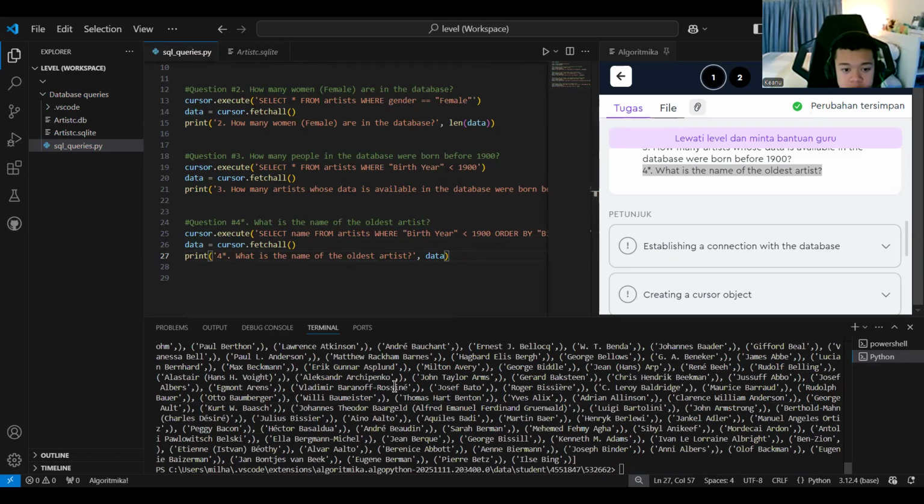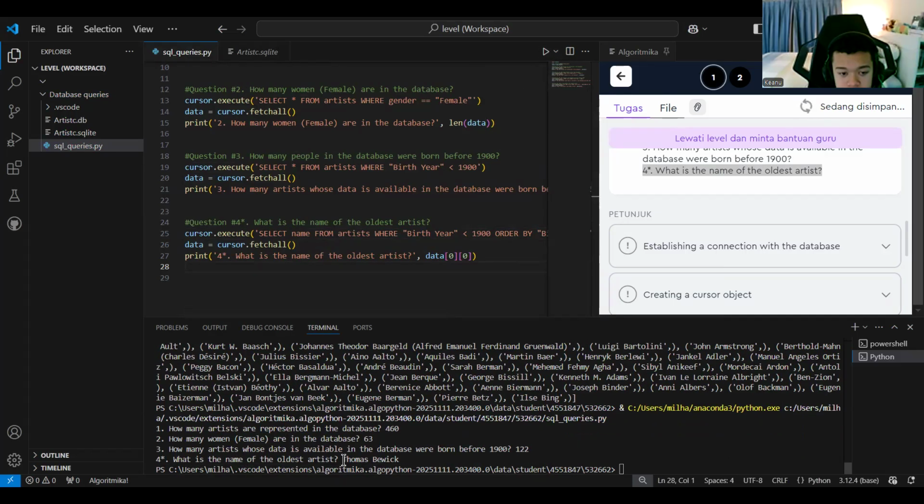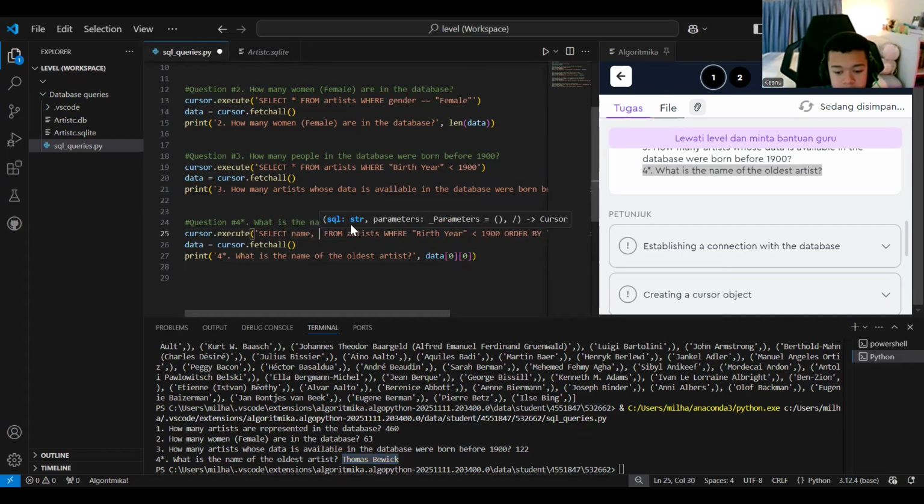Okay, so as you can see, it will show us like this. So what we need to do now, to make it short and easy to read, is use this index. So basically, as you can see, it will be Thomas Bewick. Yeah, so that's the oldest. We can also, if you want, get the birth year.